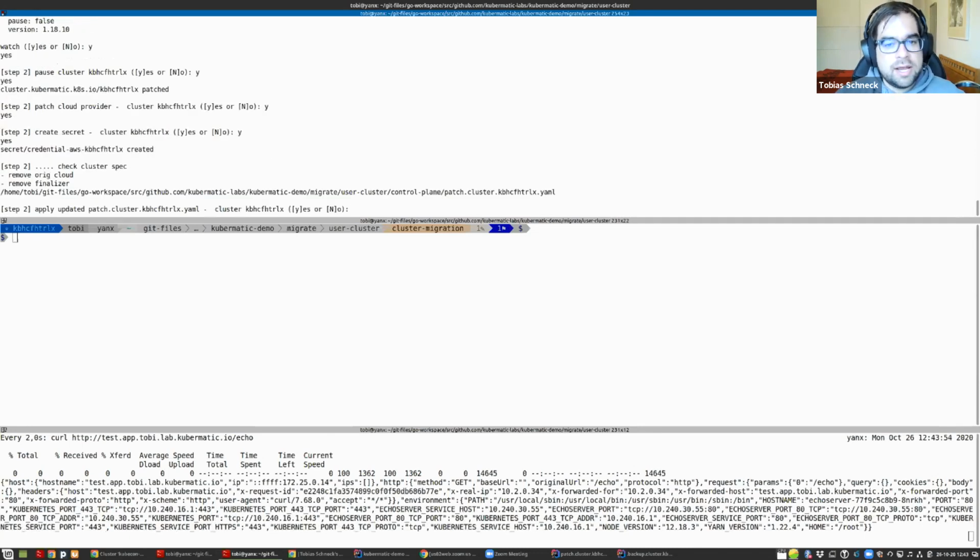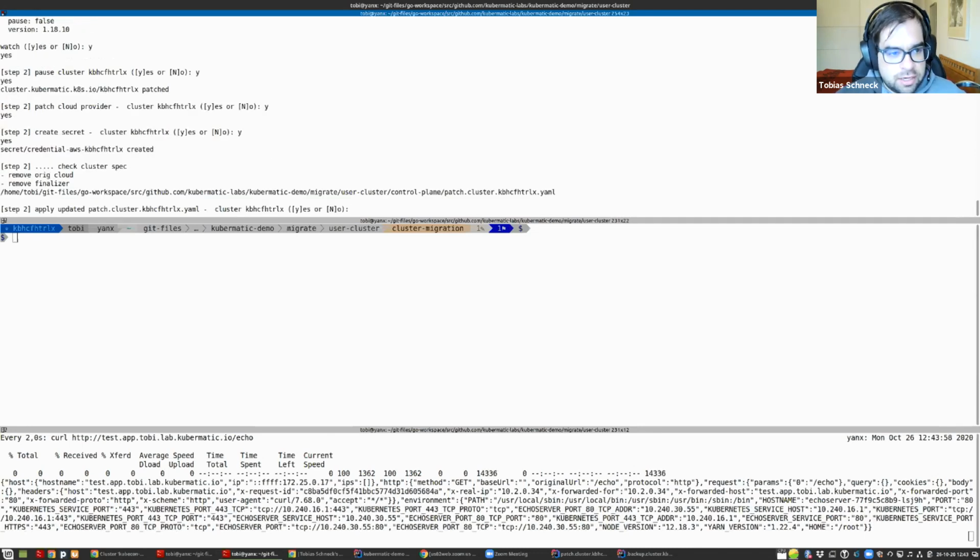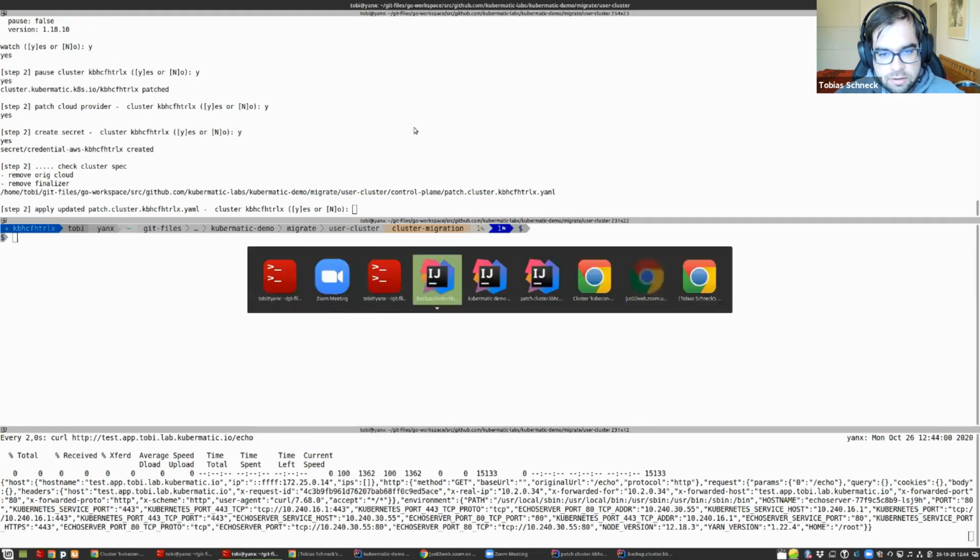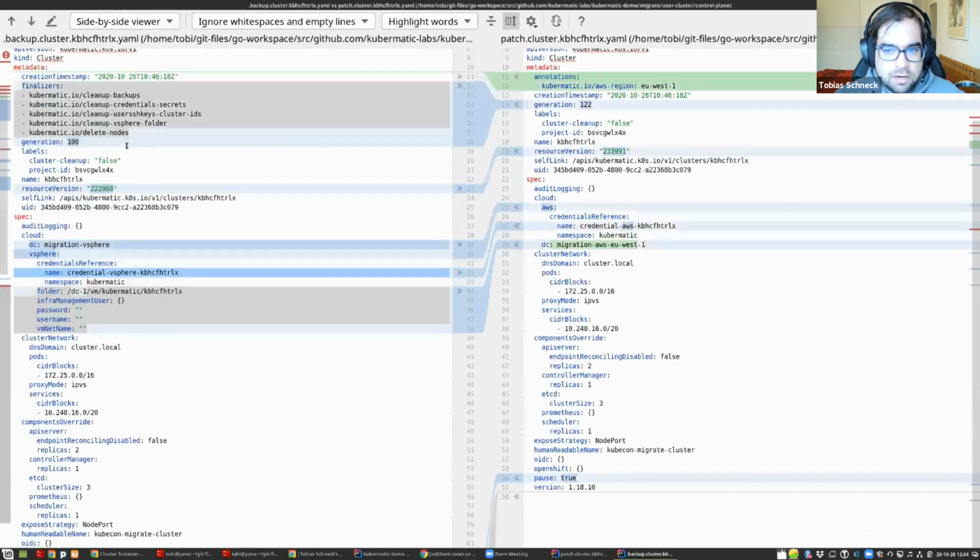And then we created a new cluster patch file again. So let's also see what's different now. We see we have removed the finalizers because these are not valid anymore. We added an annotation for the Kubernetes AWS region. We patched cloud spec AWS with the credentials, and we have a migration, a new data center. So that's the new migration data center where we want to migrate it.